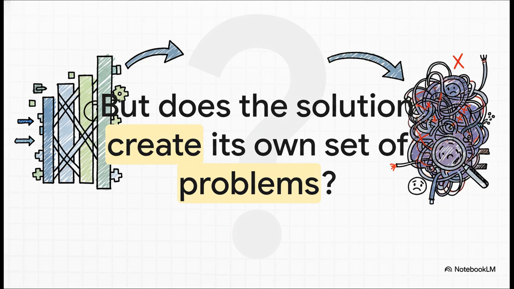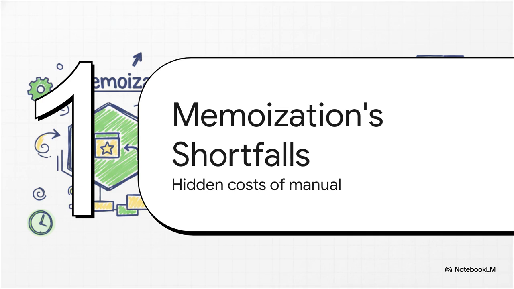But, and this is the big but, does this solution end up creating its own set of problems? Have we just swapped one headache for another? Are we so obsessed with stopping those re-renders that we don't even notice the complexity we're piling into our own code? So why does memoization fall short sometimes? What are these hidden costs of doing all this optimization by hand? Let's get into the nitty-gritty, the trade-offs, and the stuff that just drives developers crazy on a daily basis.